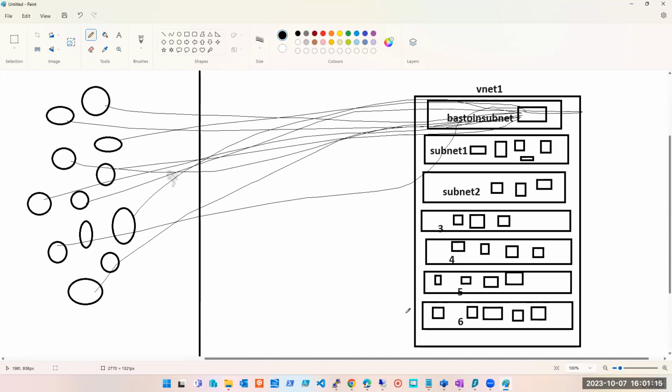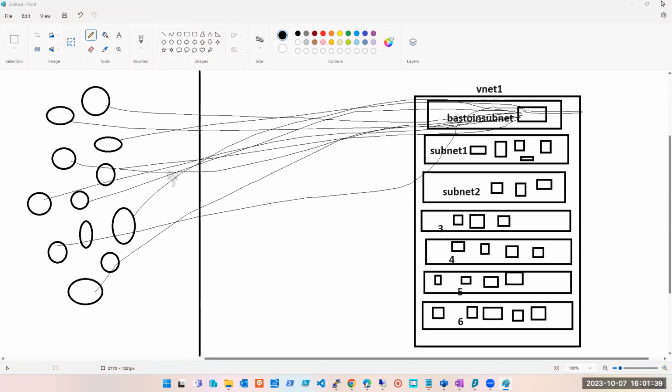No, they will not have access. Why not? We need to do VNet pairing between those subnets. No, your understanding is not clear. Either you missed the session last time or did not watch the recording.